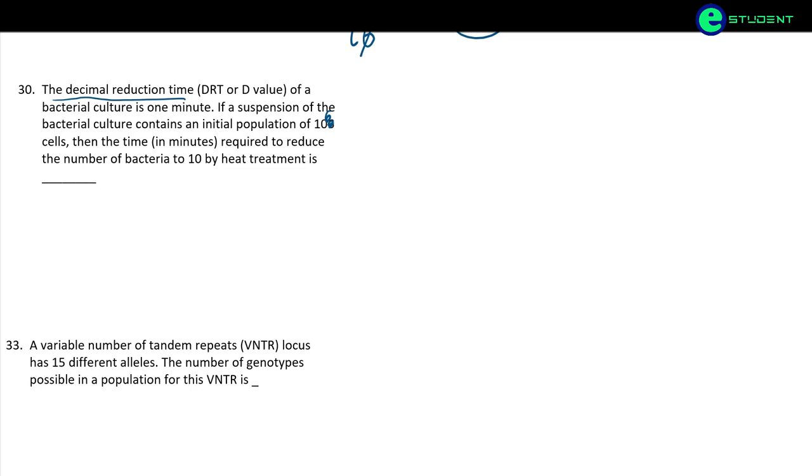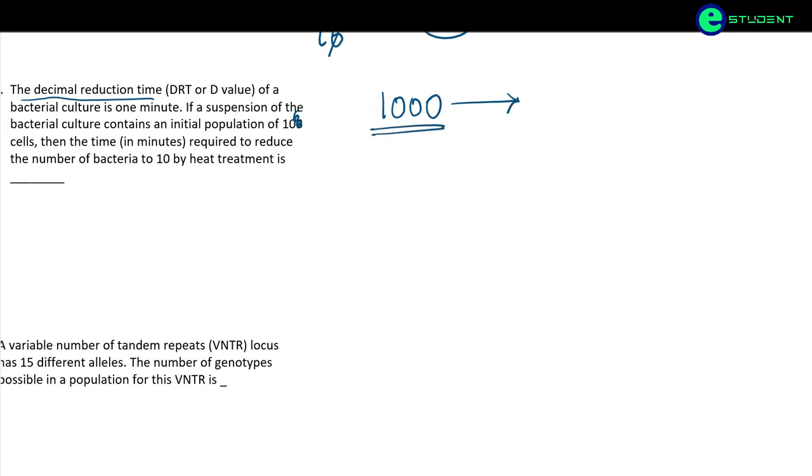It is actually the time when the bacterial or any population is reduced by 90%. For example, we have a 1000 bacterial population. The decimal reduction time of this population is the time at which the population is reduced by 90%, that is, it is reduced to 100.